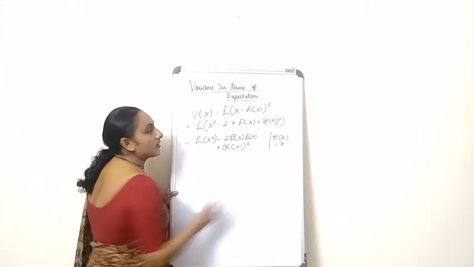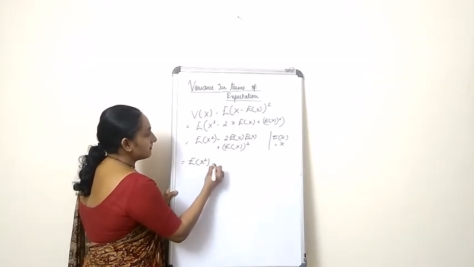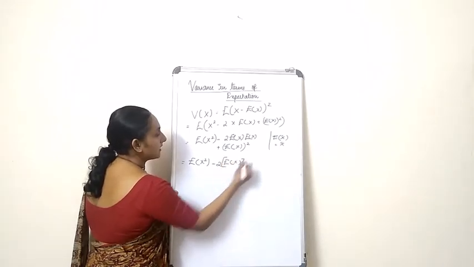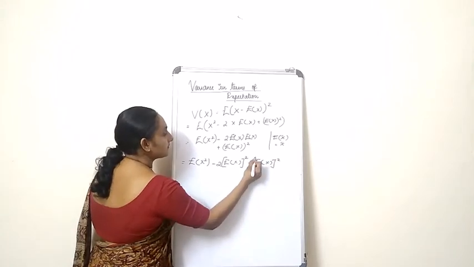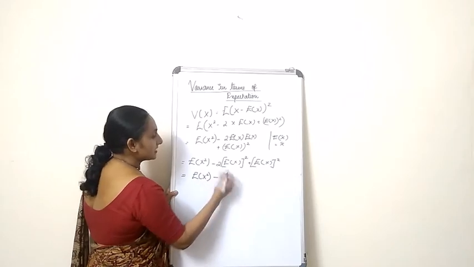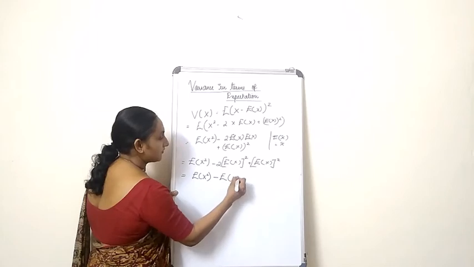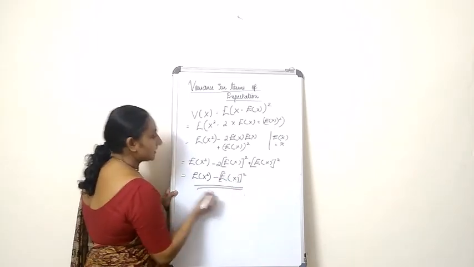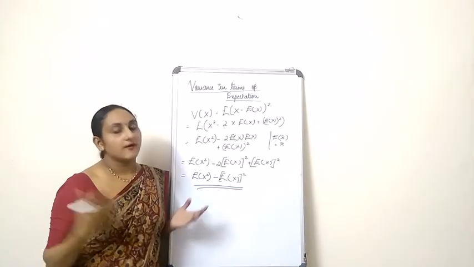Again this is also applicable over here, which is equal to expectation of x square minus, what is this, expectation of x the whole square plus expectation of x the whole square, which is equal to expectation of x square minus 2 plus 1, what you get, minus expectation of x the whole square. So that is how you write the variance or v of x in terms of expectation.